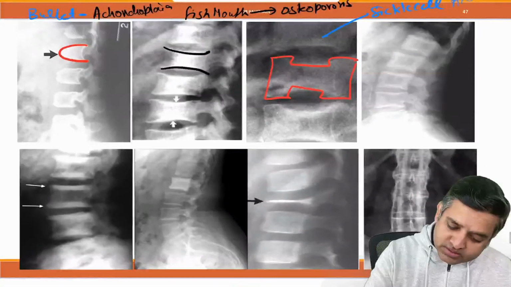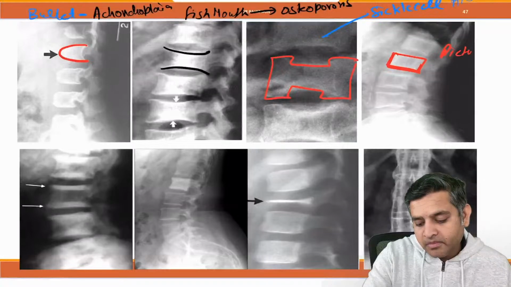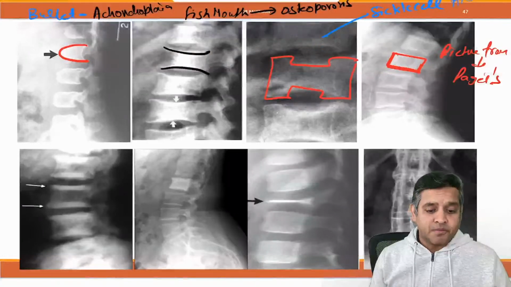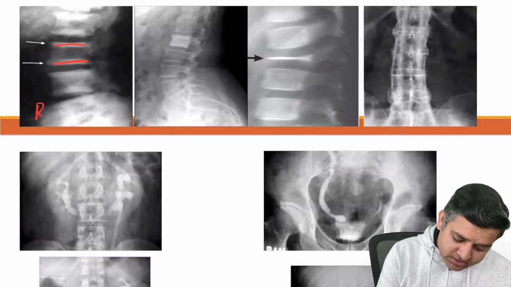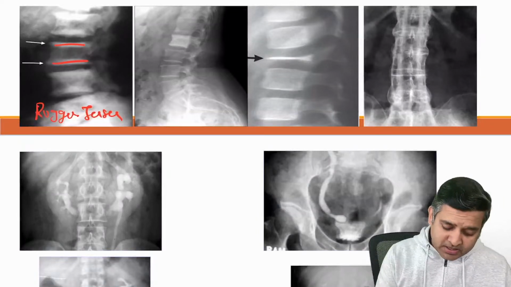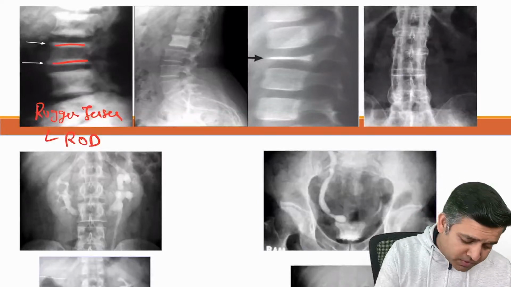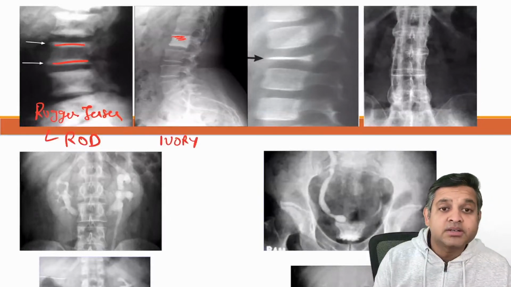And what is this? This is picture frame. Picture frame is present in Paget's disease. Now, this is very easy. What is this? This is called Rugger Jersey spine. Rugger Jersey spine is seen in renal osteodystrophy. And when you see one vertebra which has become very, very white, this is called ivory vertebra.